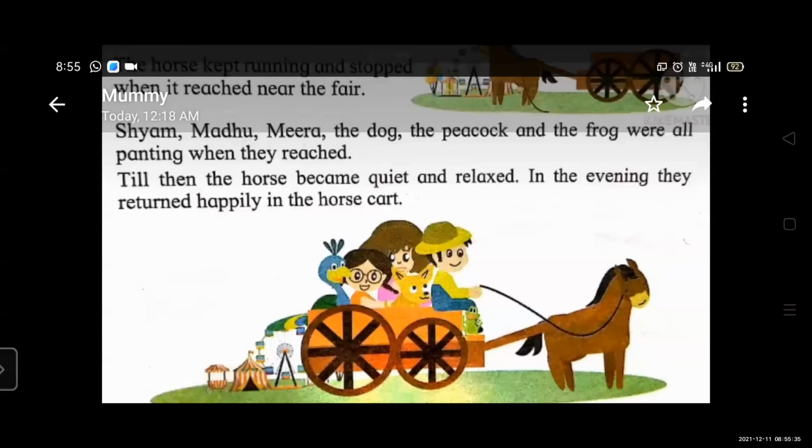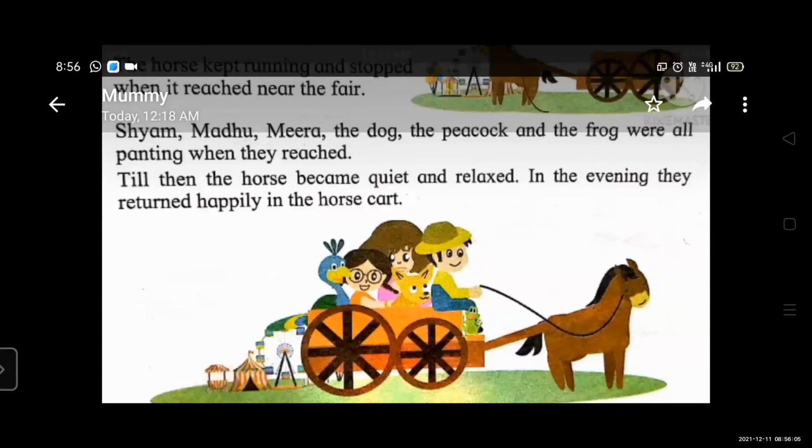In the evening, they returned happily in the horse cart. Students, then they went to the fair and enjoyed all the rides, okay, and ate popcorn, ice cream, all the things. They all enjoyed so much. And then when the horse became quiet and relaxed in the evening, they all returned happily in the horse cart.